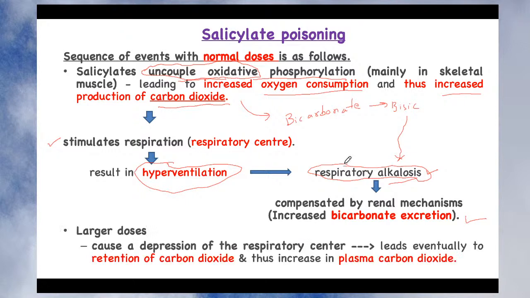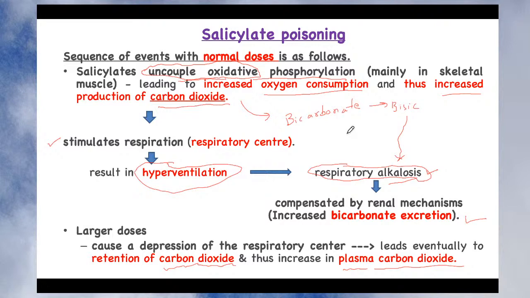With larger doses, there is depression of the respiratory center, which leads eventually to retention of carbon dioxide. So there will be excessive retention of carbon dioxide, and thus it increases the plasma carbon dioxide level. Again, due to the excessive plasma carbon dioxide level, it also produces systemic alkalosis. So there is not just respiratory alkalosis, but also systemic alkalosis. So the pH is changing from alkaline to acidic, right?